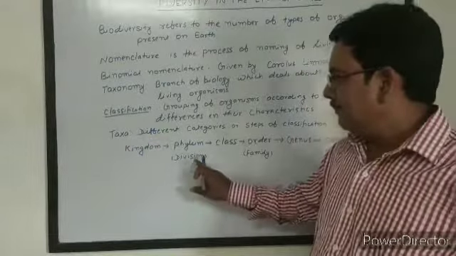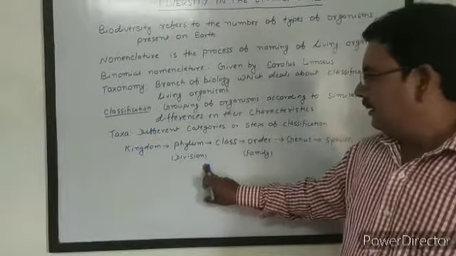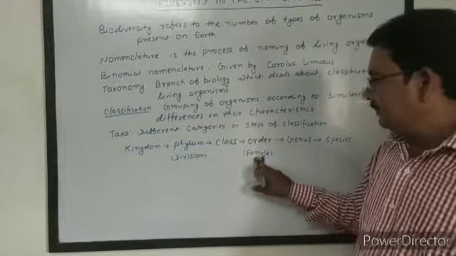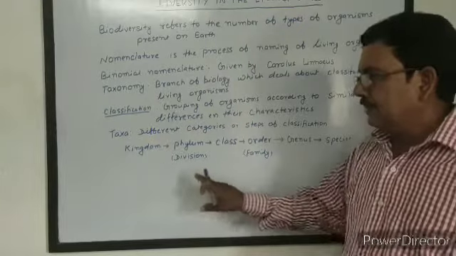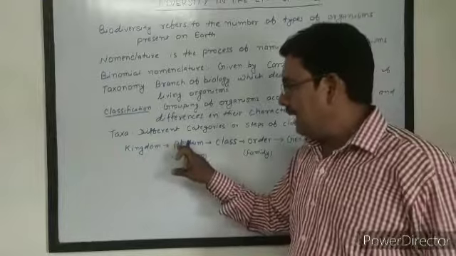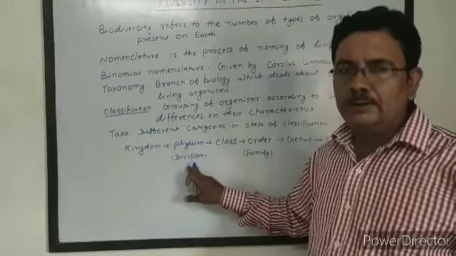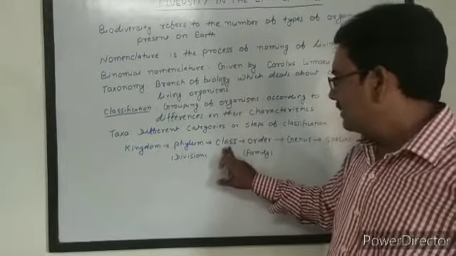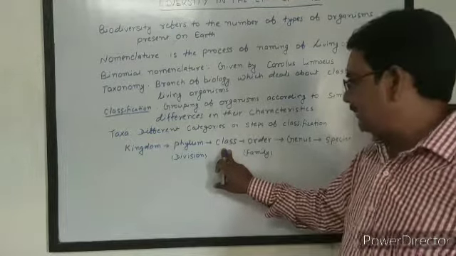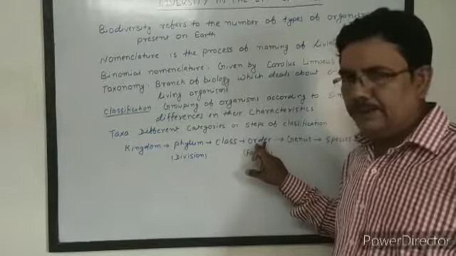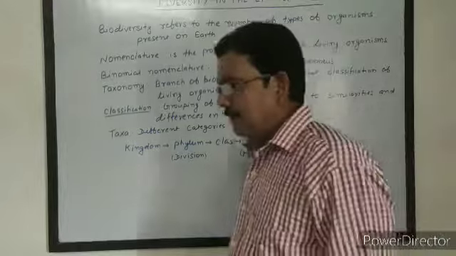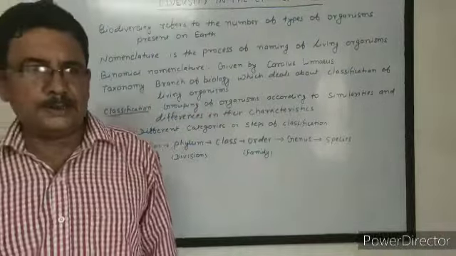In plants, there is division in place of phylum and family in place of order. The kingdom may be divided into subkingdom, phylum may be divided into subphylum, class may be divided into superclass or subclass, order may be divided into suborder, and then after that, genus and species.